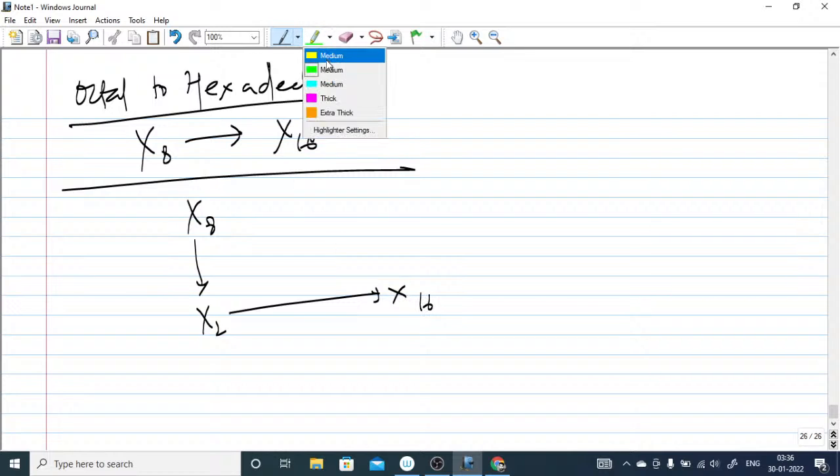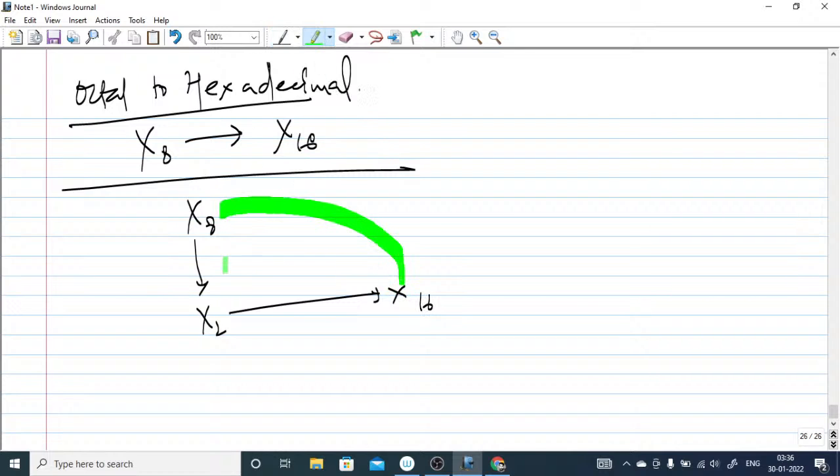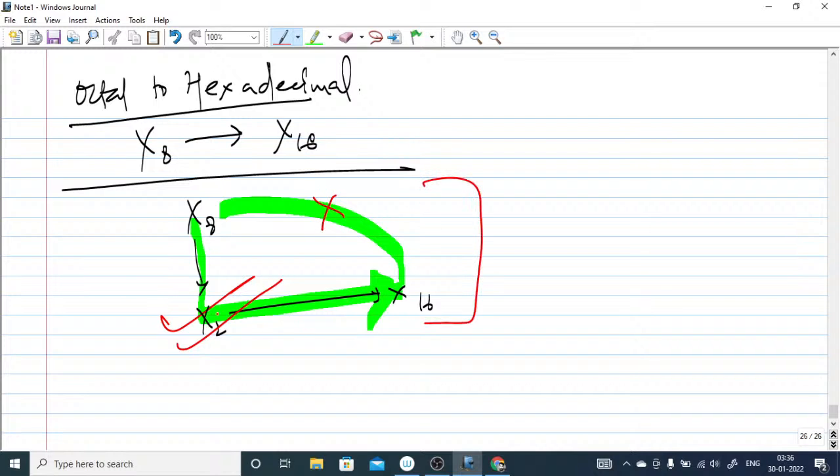Remember always, you can't jump directly. You have to go like this always. This is preferable, the direct way is wrong. There is no method which can help you convert octal to hexa directly, so binary is the intermediate step.